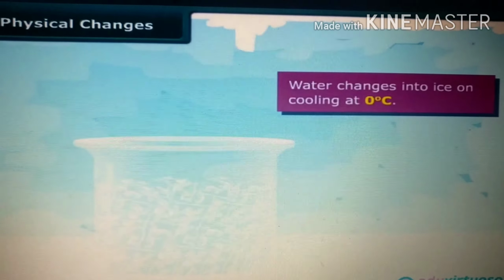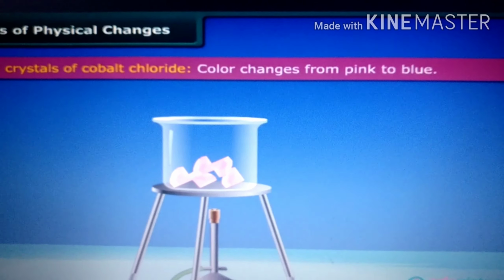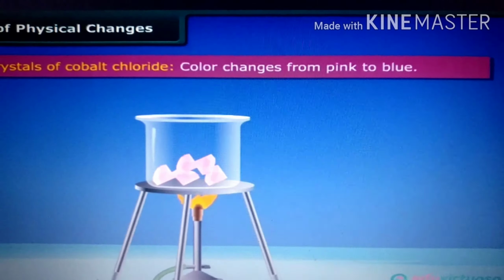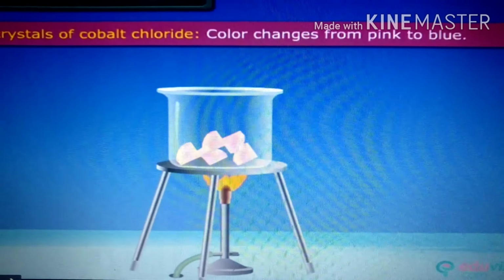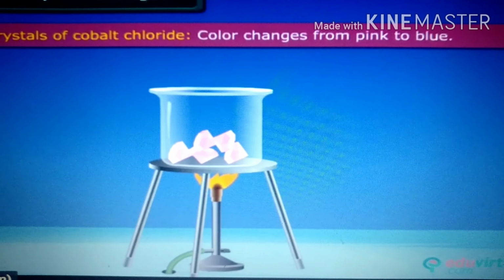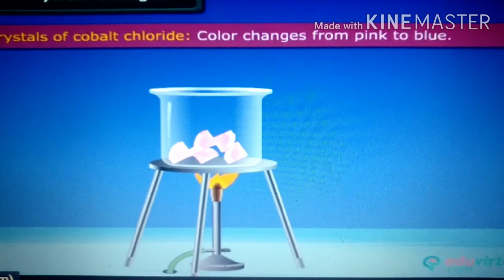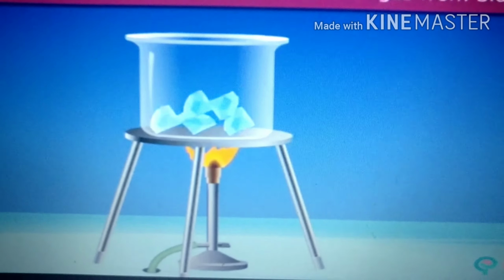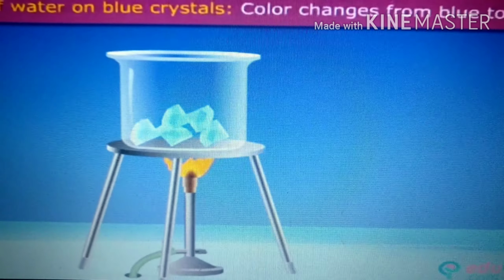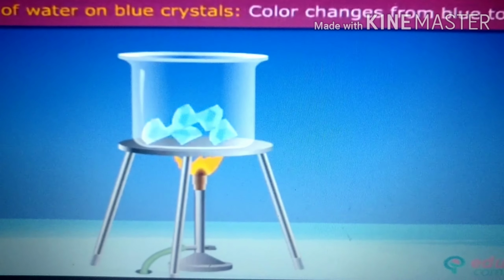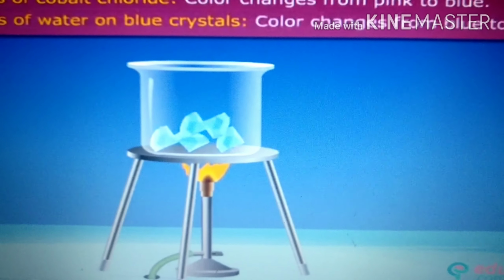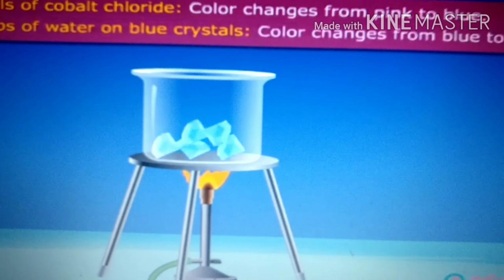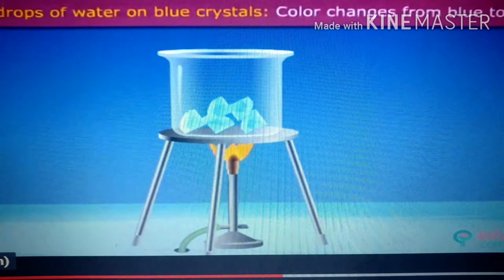Now let us do one more activity. Here you need to take cobalt chloride. What is the color of it here children? It is pink in color. When you heat it gently, what are you going to observe here? What will happen? The color will change into which color? Very good. It changes into blue color. What is the initial color of cobalt chloride? It is pink color, right? But on heating, what is happening? It is changing into blue color.